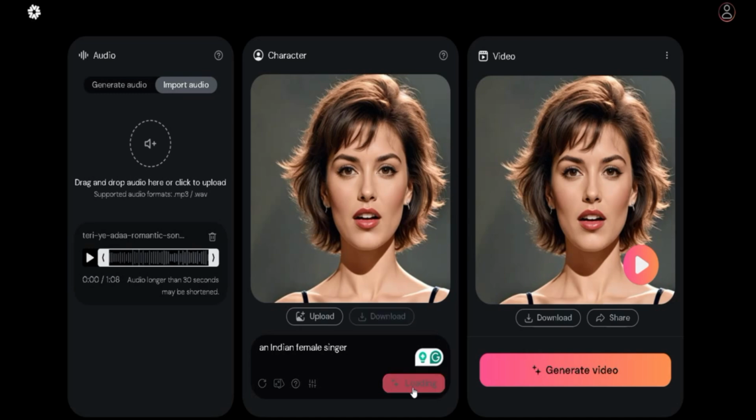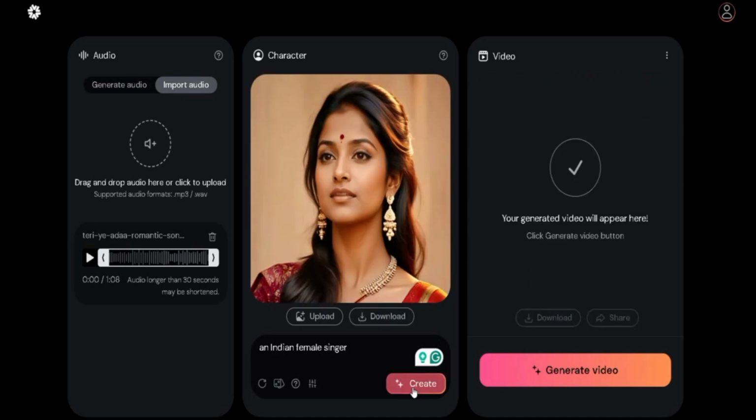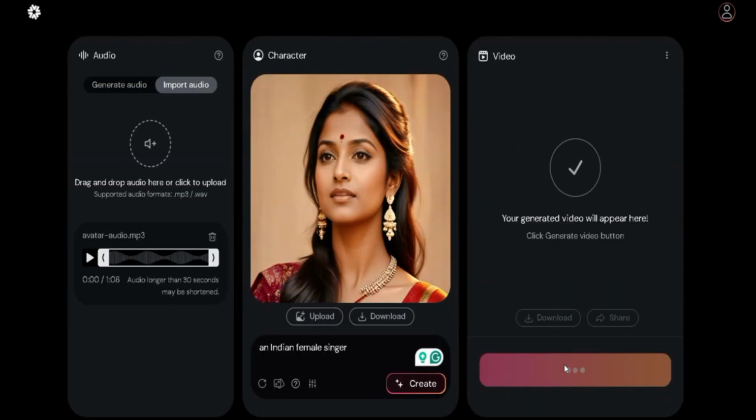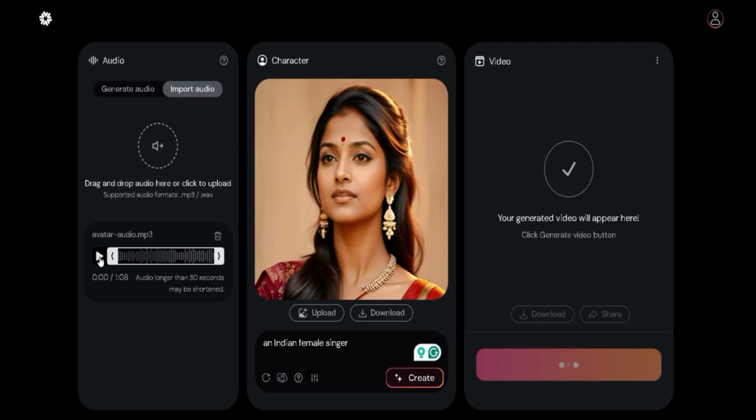So I'll click on the create button to create the image. As you can see, this is an Indian female singer that we are going to use for the experiment over here. After I click on the create button, it generates the video. As you can see, the video is in process, so let's preview the song so that you know how the song is going to look.